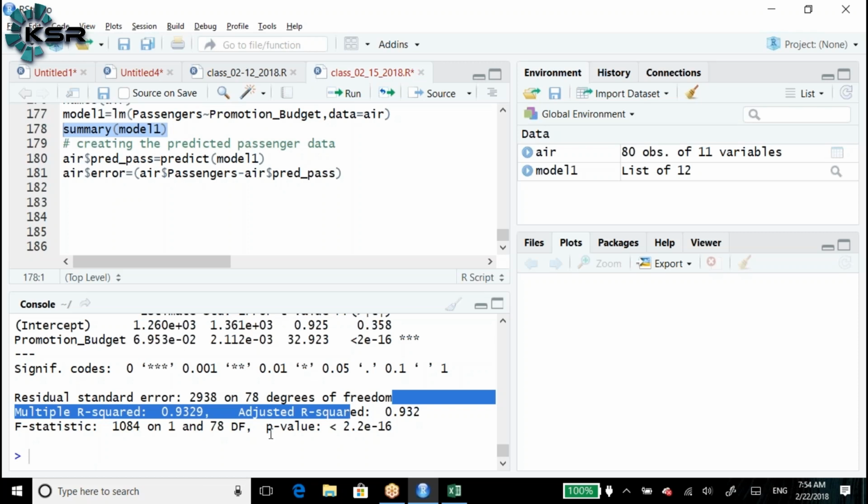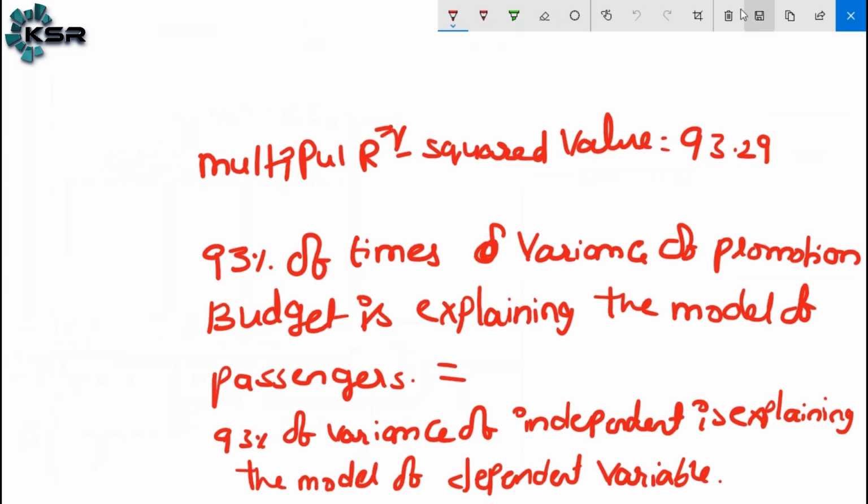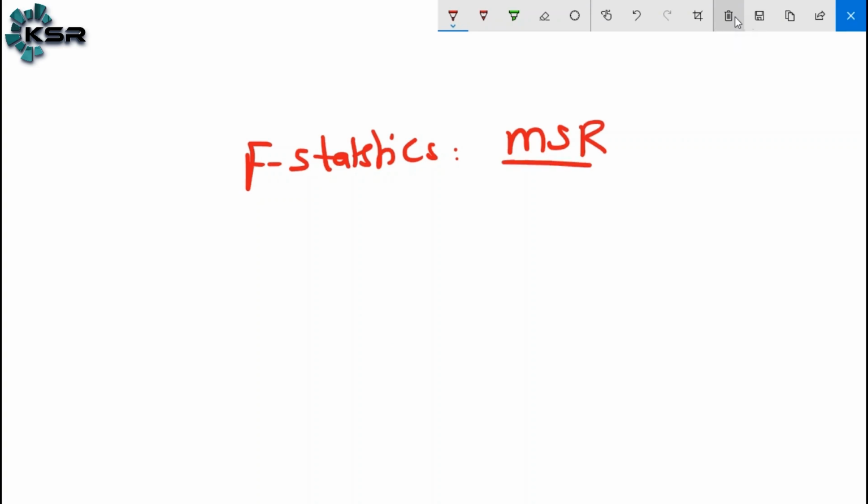Multiple linear regression. Here is the F statistic. The F statistic is nothing but the F distribution. As I mentioned, the F statistic is nothing but the F distribution. The formula is MSR by MSE.